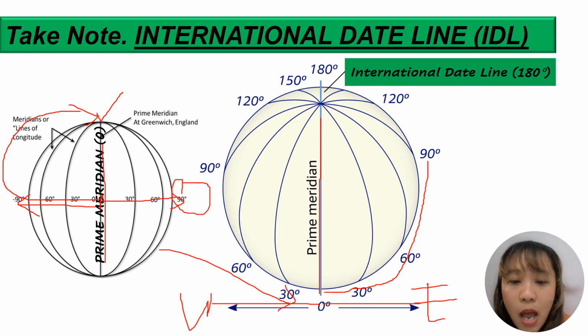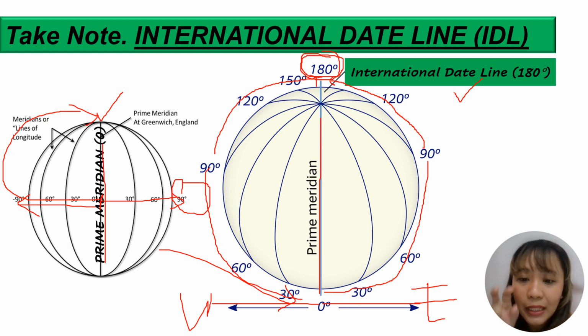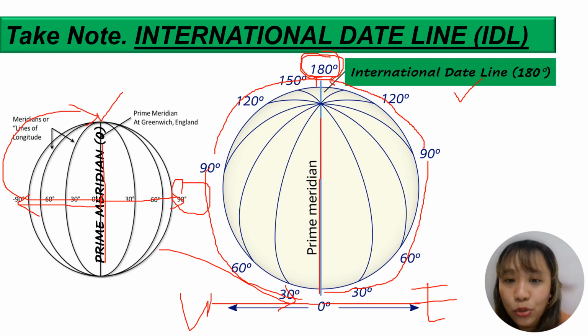But of course, after 90 class, there is still more at the back part. After 90 is 120. Then of course, the farthest is 180. Same thing here. So 120, 150, then 180. In 180, there is a famous line we call the International Date Line. It lies directly on the 180 degrees longitude.